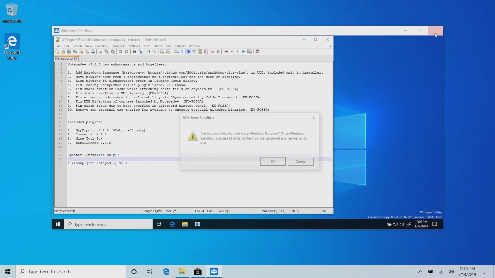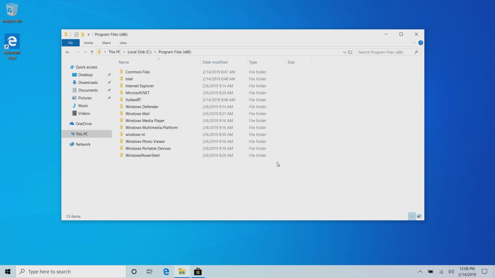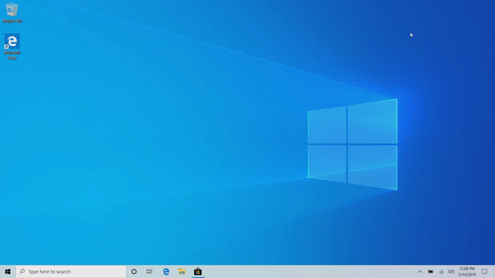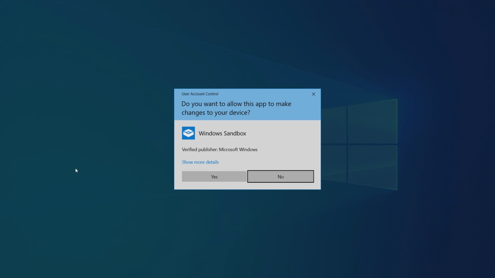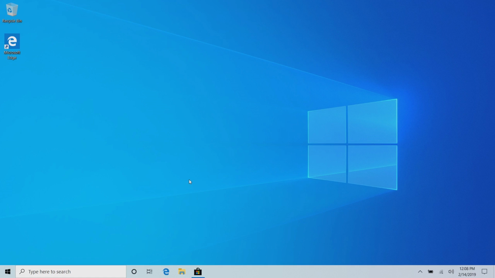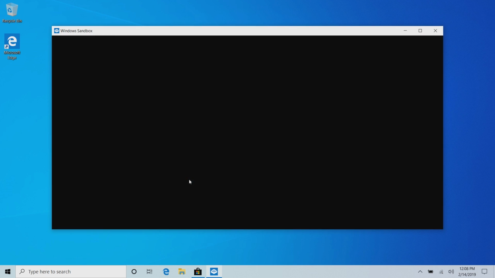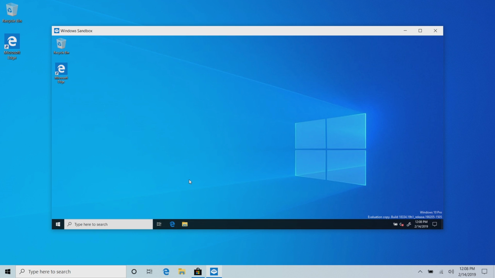So when I close out the Sandbox here, what happens is my Windows cleans that Sandbox entirely. Everything that was running in that Sandbox is no longer present on your PC at all. It's completely wiped, and the next time you run it, it will be a brand new clean version of the Windows Sandbox, starting from scratch once again. So very good, a very nice way to test programs you're not too sure about, or if you're an enterprise, you may have specific reasons for running things within a virtual mode, and that's why Windows Sandbox may be useful to you. I think for most people this isn't something they will need, but in case you are downloading a program you're not too sure about, Sandbox is there to help you keep your PC safe.